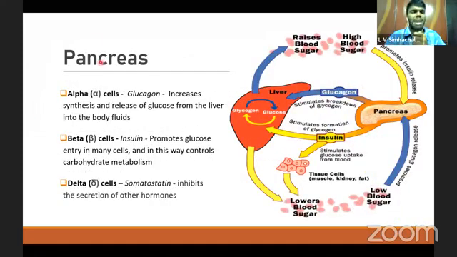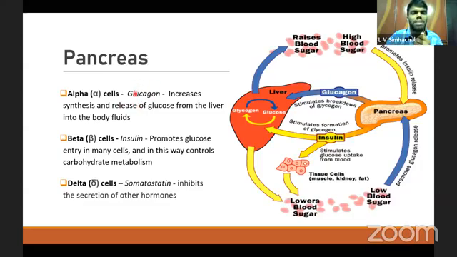Coming to the pancreas, the endocrine part of the pancreas secretes hormones. The endocrine part of the pancreas consists of alpha cells, beta cells, and delta cells. Alpha cells are mainly concerned with secretion of glucagon, which increases the synthesis and release of glucose from the liver.